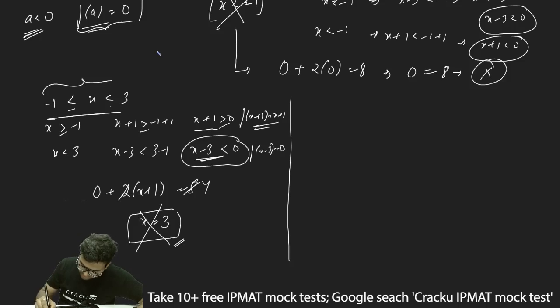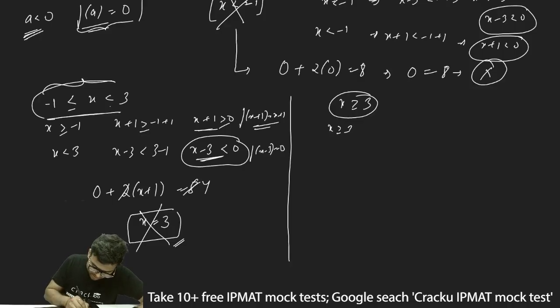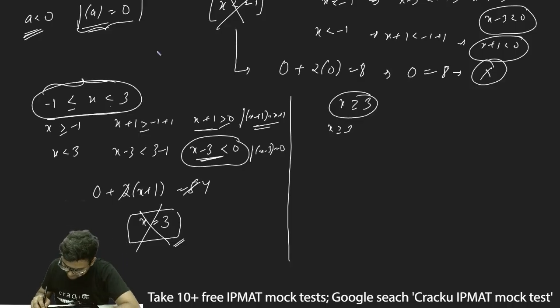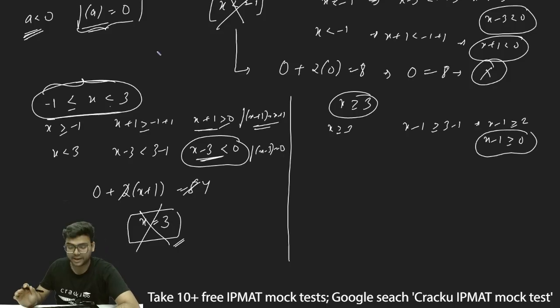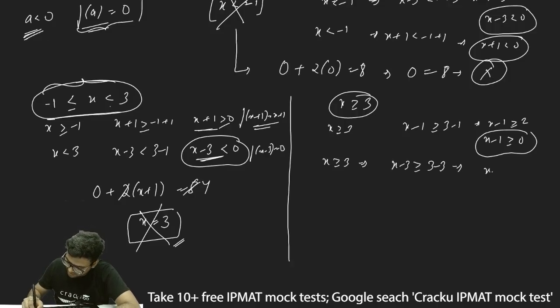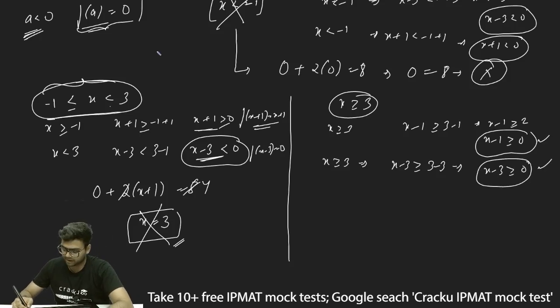Now let's move to the final case, which is x greater than or equal to 3. This is my third case, this was my second case. What will happen? If I subtract 1 from both sides, it will be x minus 1 greater than or equal to 3 minus 1, which is x minus 1 greater than or equal to 2, and thus x minus 1 is greater than or equal to 0. If I say x is greater than or equal to 3, I'll subtract 3 from both sides. So x minus 3 will be greater than or equal to 3 minus 3, and thus x minus 3 will also be greater than or equal to 0. So x minus 1 and x minus 3, both of them are greater than or equal to 0.